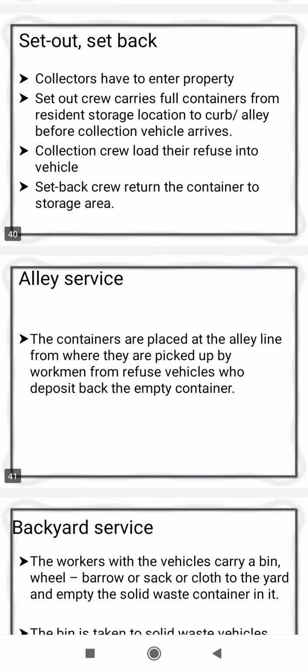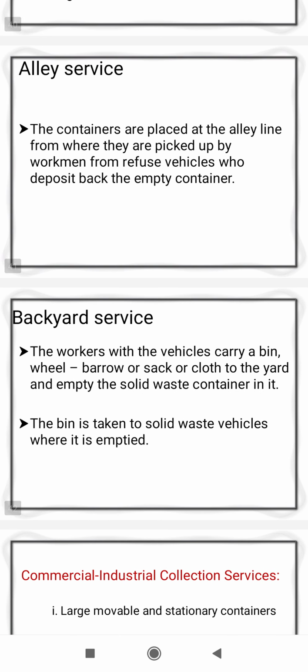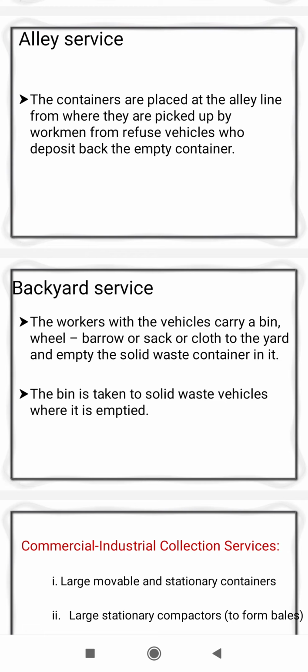Next is the alley service system. In that, the containers are placed at the alley line. This alley service system is the same as the curb system, where the containers are required to be placed at the alley line, from where they are picked up by the workman, and the refuse vehicle deposits back the empty container. Here we use the alley line for the collection of waste.